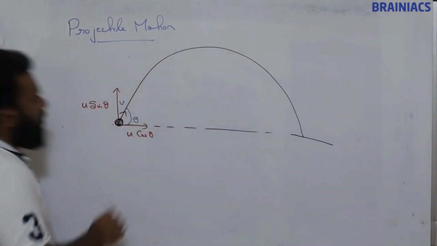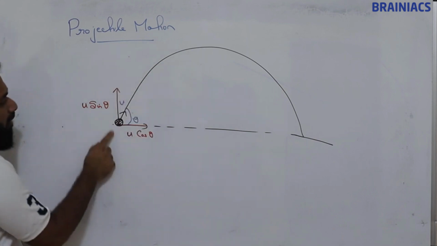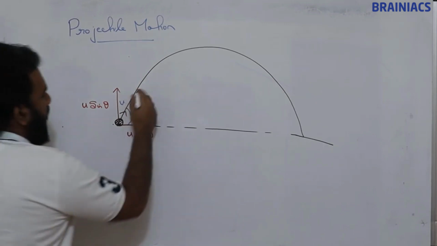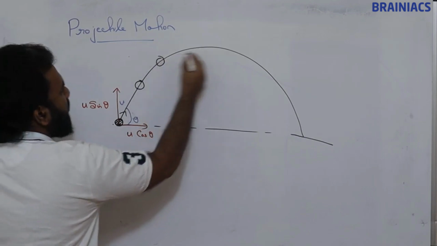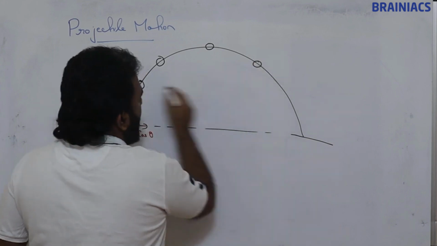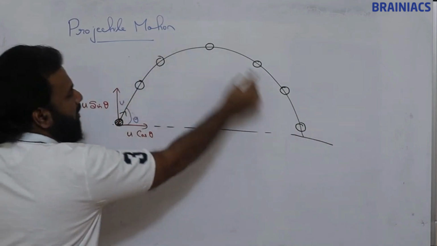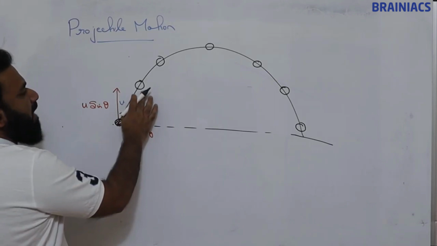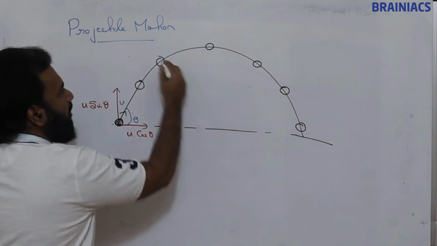Can you just try to understand what force is acting on this ball? If this ball is moving like this, this is one position, this is another position, this is another position. So this ball is moving like this. When the ball is moving like this, what force is acting on this ball while it is moving?